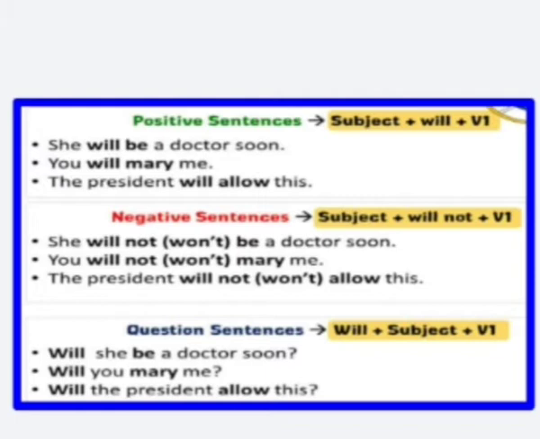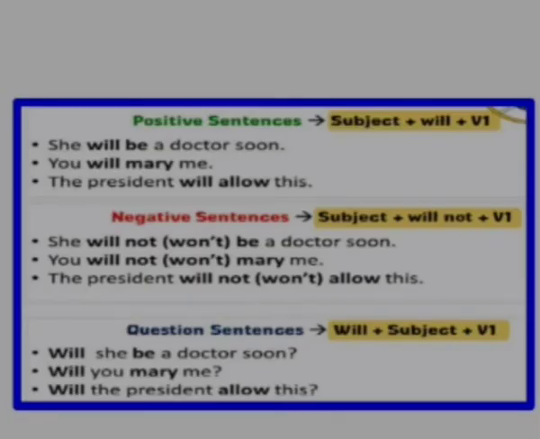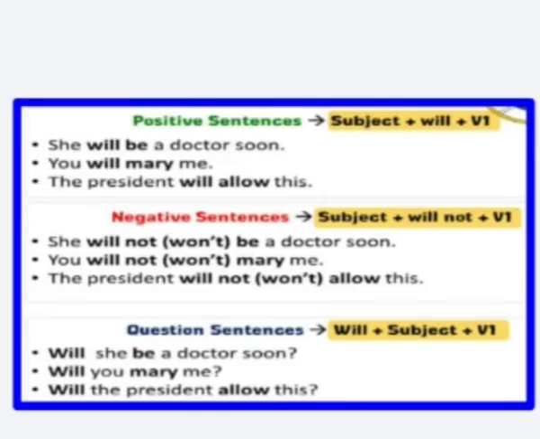Okay, so go into the second example. In the positive sentence, you will marry me. How should you change it into negative form? You will not marry me, or you won't marry me. And the same sentence, how should you change it into a question? Will you marry me? At the end of the sentence you put the question mark. At the beginning of the sentence, you should put will while framing the question.